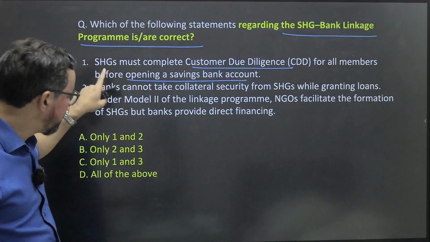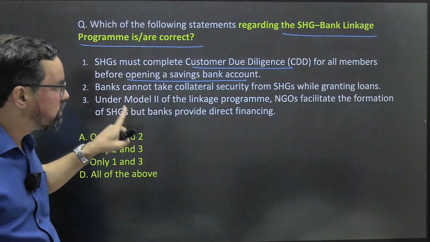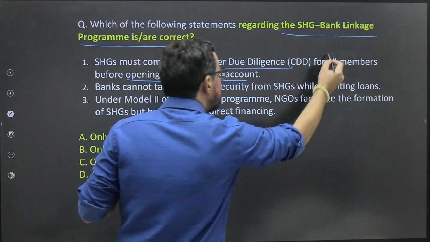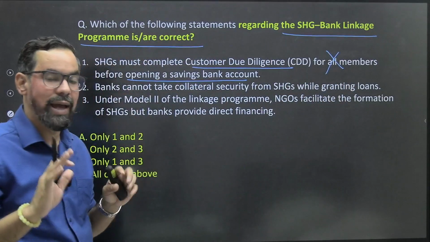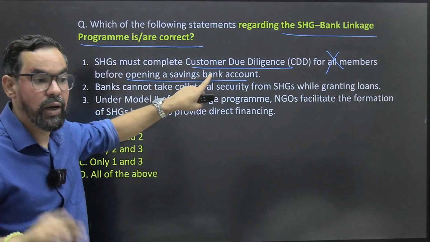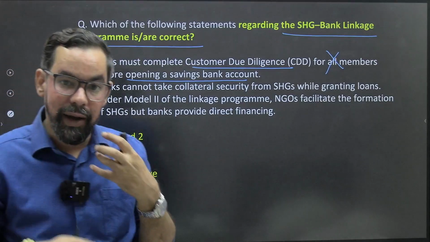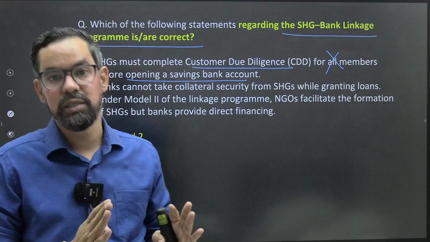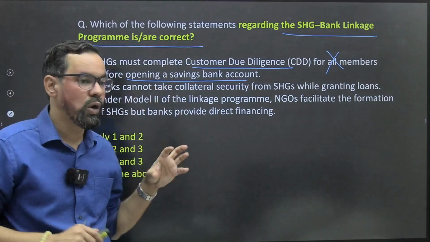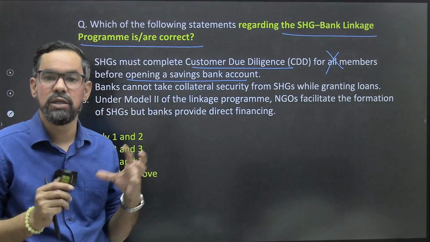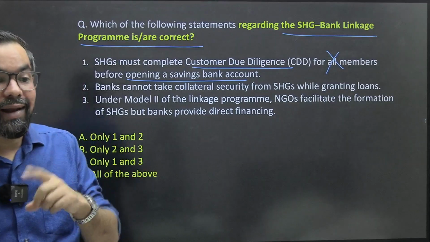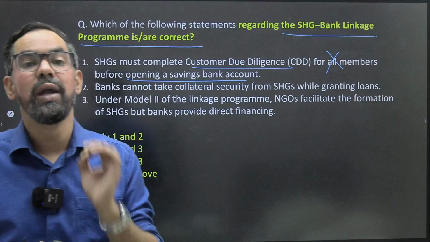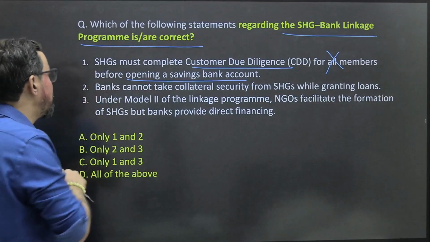It is not required for all members at the time of opening the savings account, but once they take credit, due diligence is necessary. So when you open a savings account as a self-help group, KYC due diligence of everyone is not necessary, but at the time when a member of that group takes a loan, due diligence is a must. So that makes this statement incorrect.